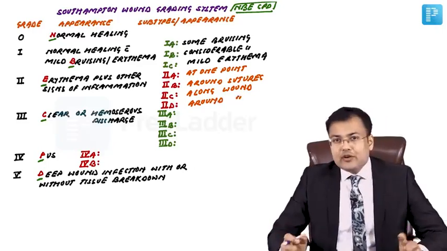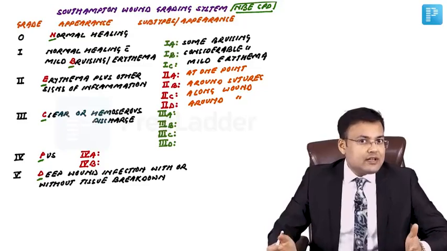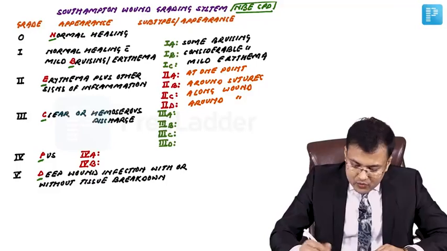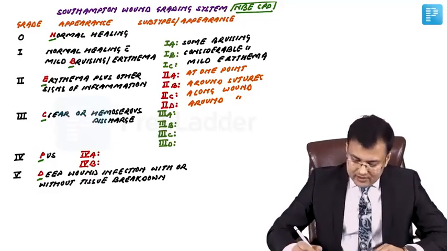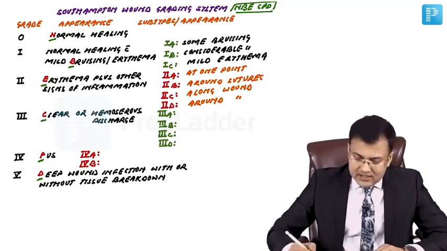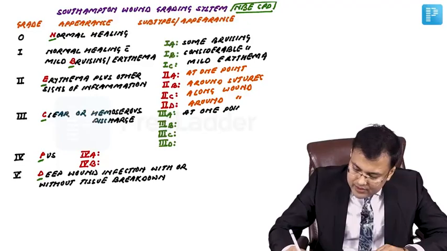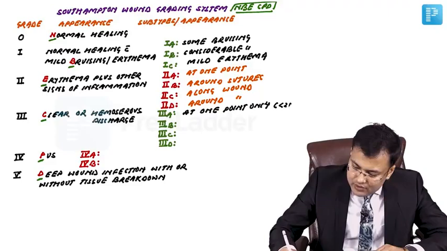Grade 3, that is clear or hemoserous discharge, is further divided into 3A to 3D. What is 3A? Here, there is clear or hemoserous discharge at one point only, which means less than 2 centimeter.